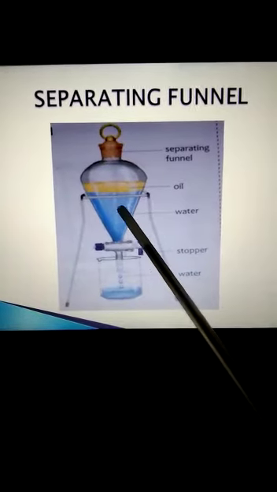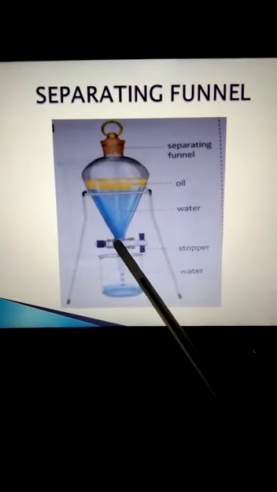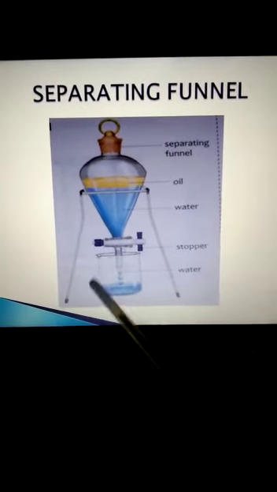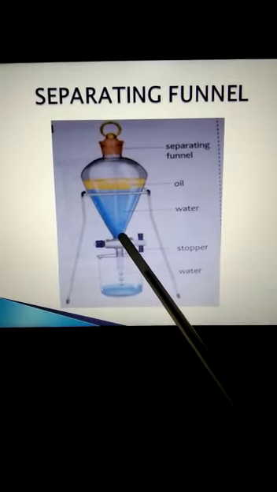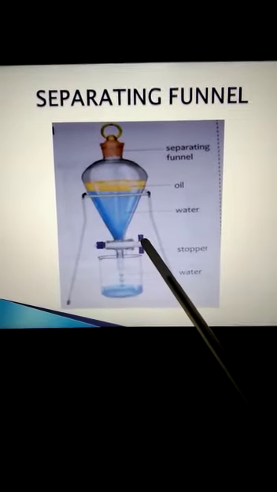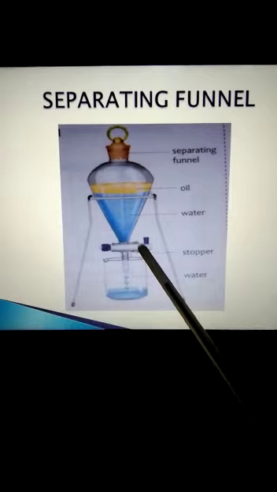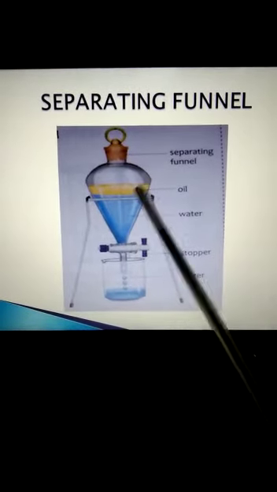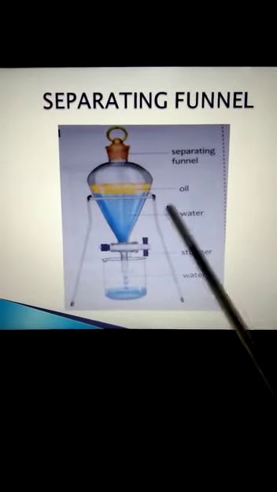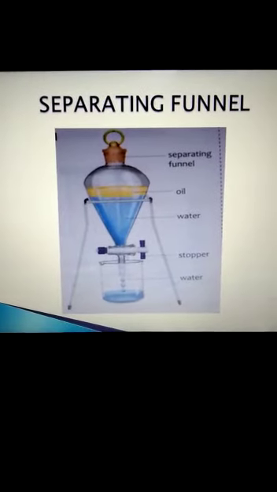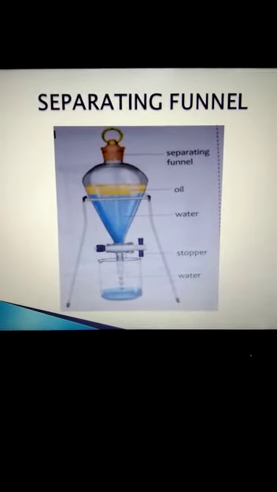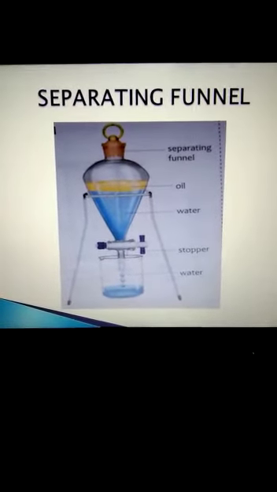We open the tap till the water comes down and is collected in this container. As the level of the oil comes near the stopper, we close the stopper, and the oil remains here in the separating funnel and the water is collected separately. Thus, we use the separating funnel to separate immiscible liquids.